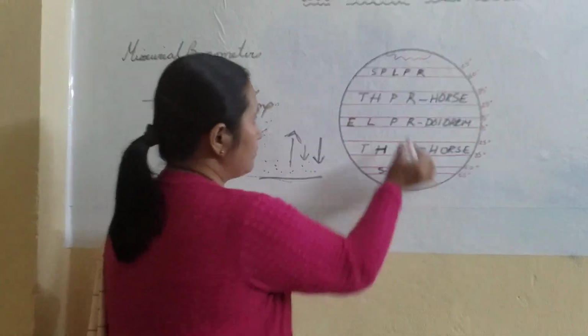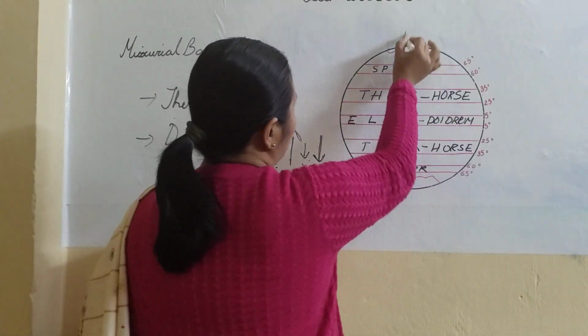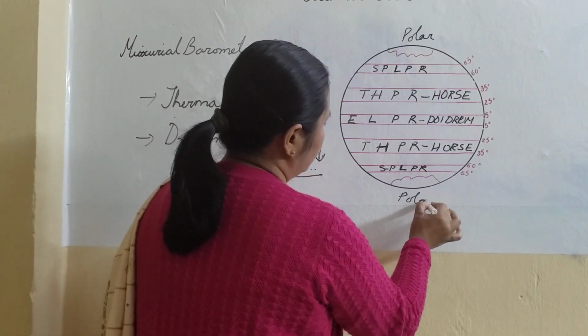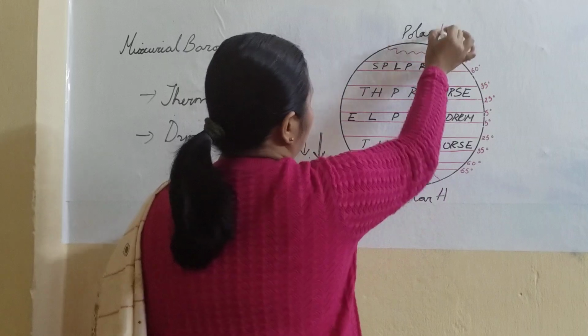Then next we come to the northernmost and the southernmost regions, the polar regions. The polar regions have high pressure. This is the polar high.